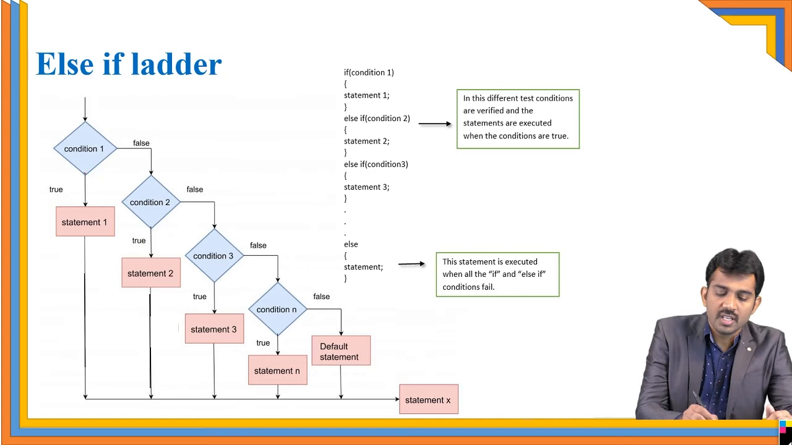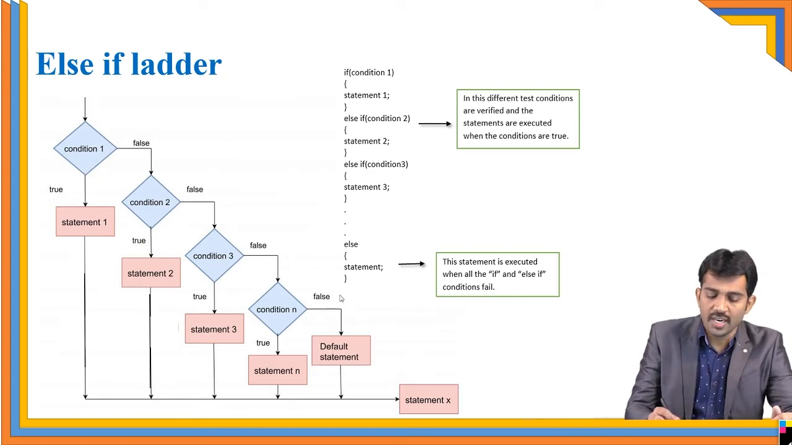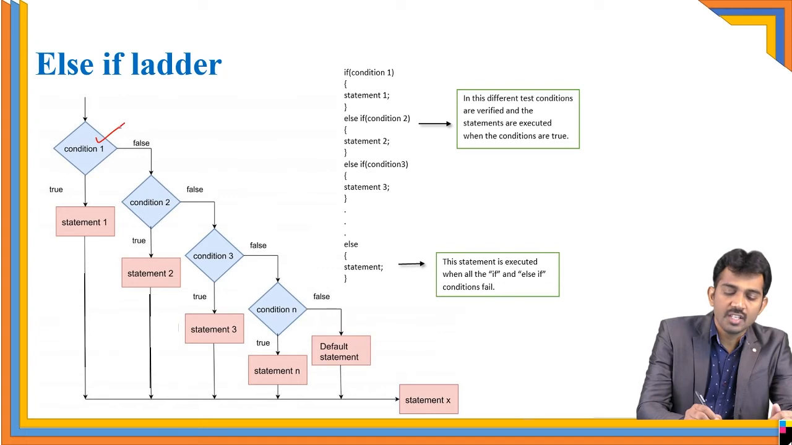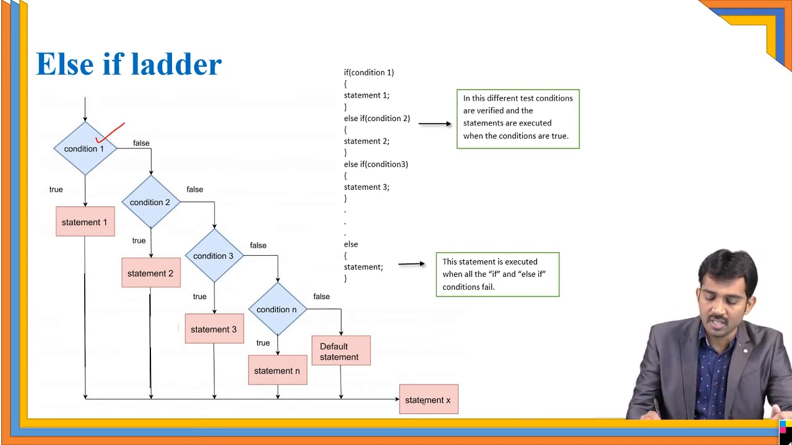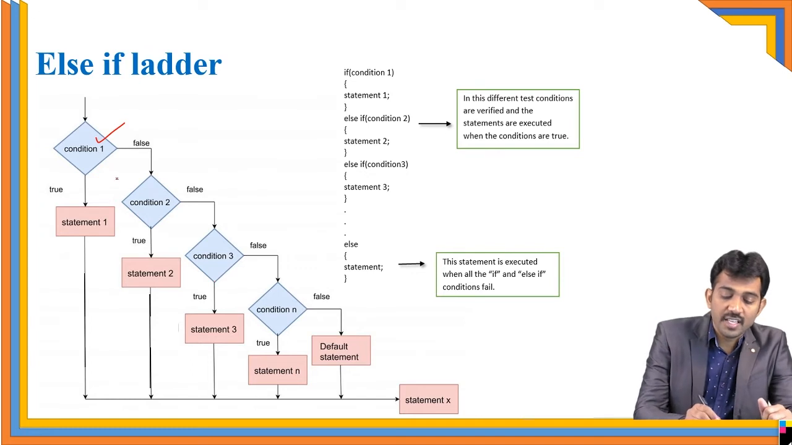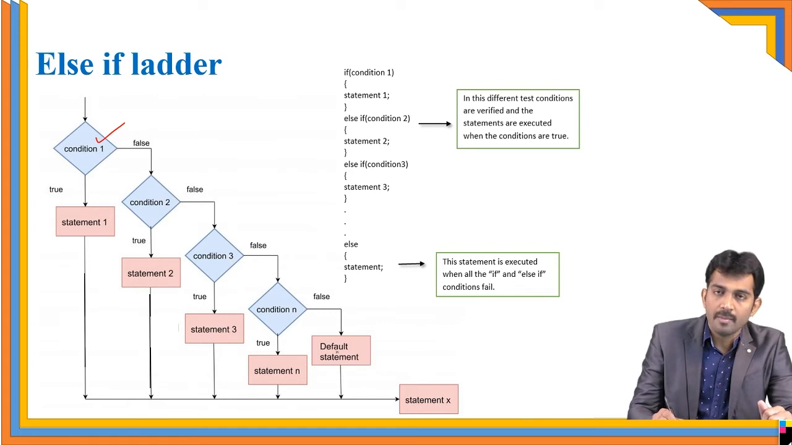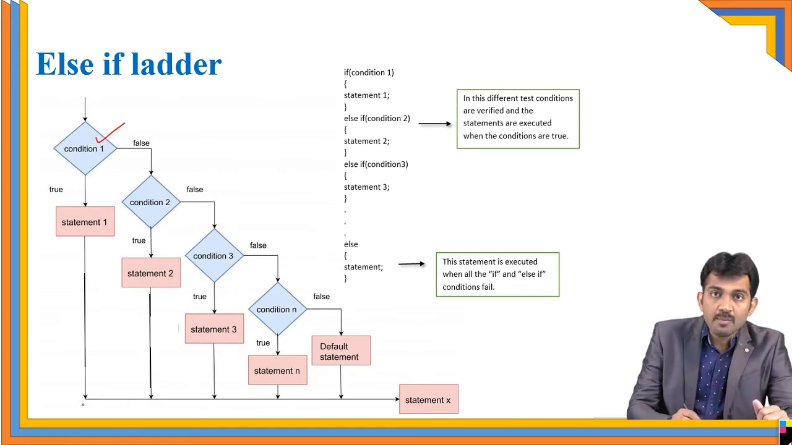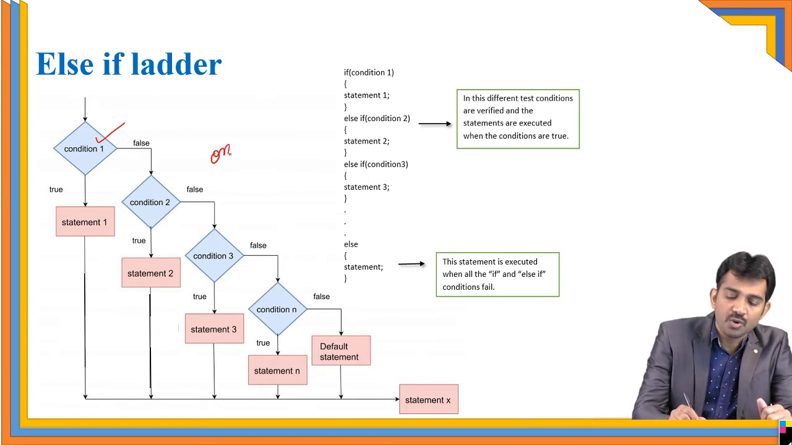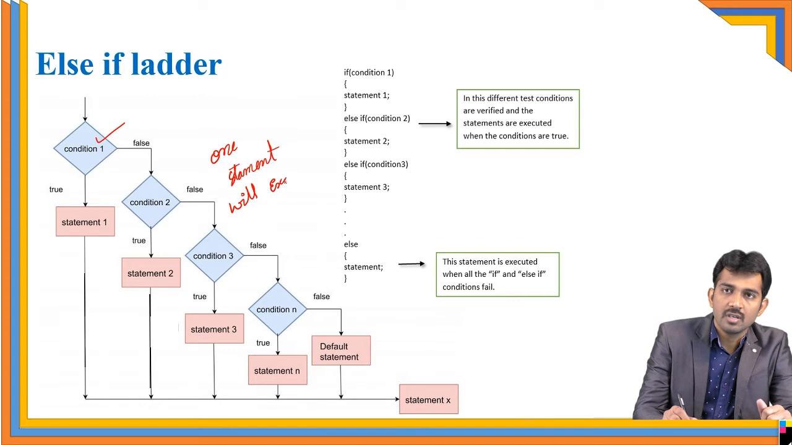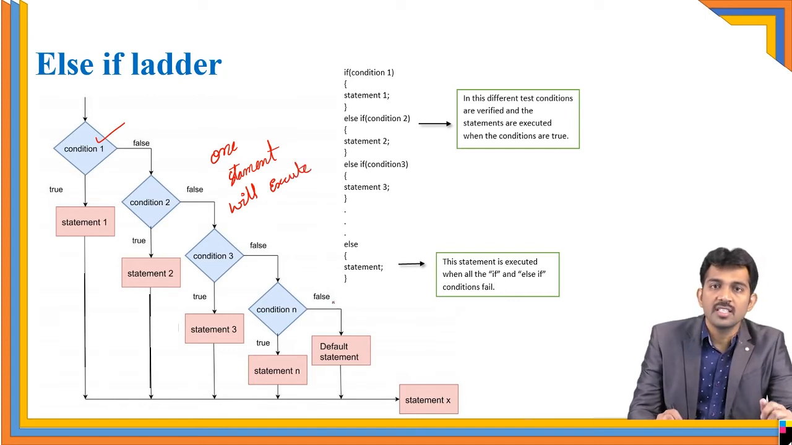See, for example, all the conditions are there. Condition 1, condition 2, condition 3. If condition 1 is true, then it comes here and executes statement 1, then comes to statement X. If condition 1 is false, it comes to condition 2. If condition 2 is true, then it comes here. If condition 2 is false, then it comes to condition 3. Like that, it will move. Is this clear? It means at any moment, only one statement will execute. Only one statement will execute. Remember this one. This is called an else if ladder.